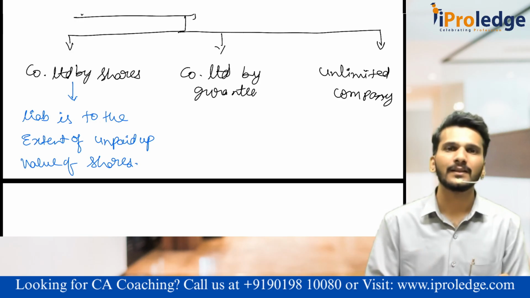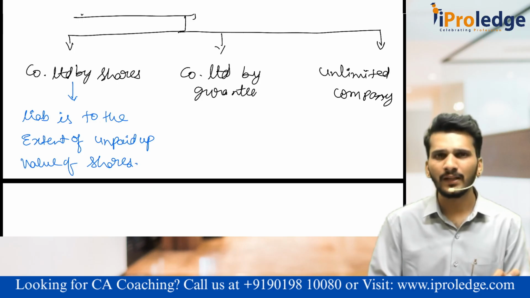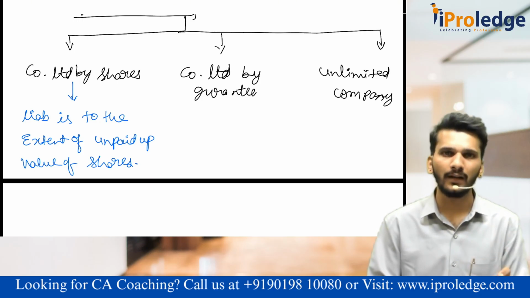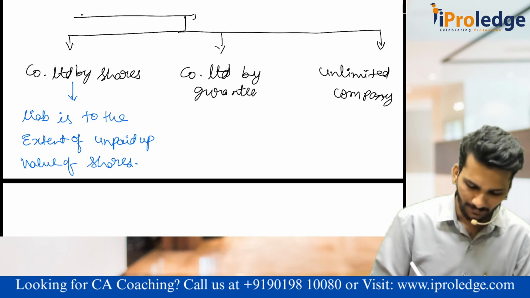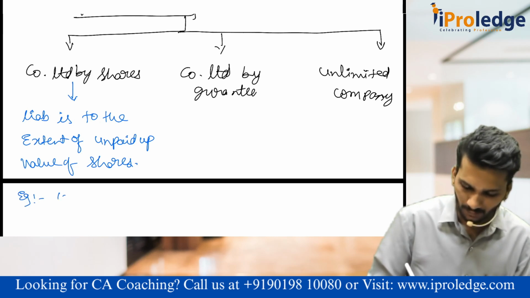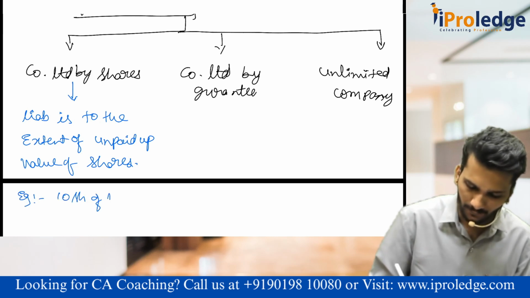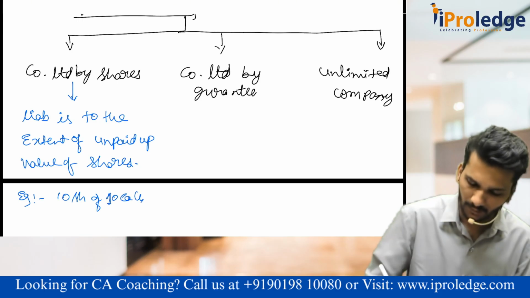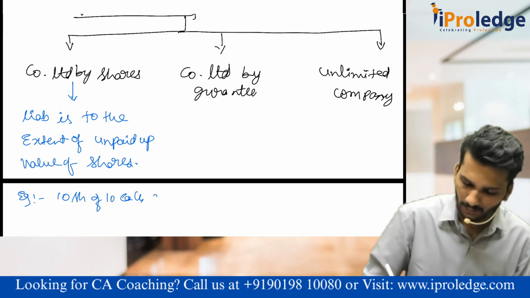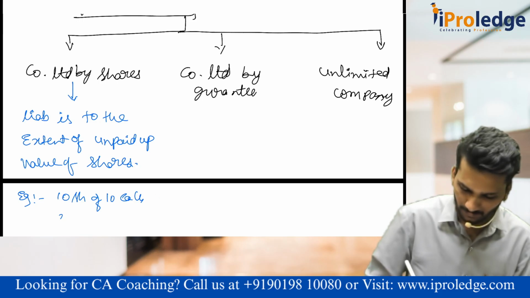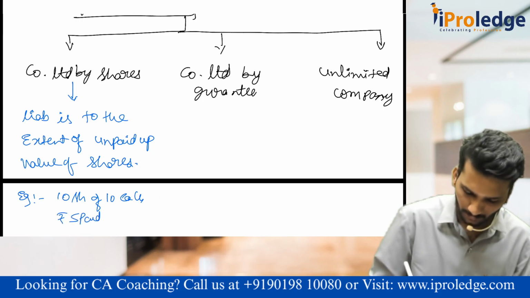Whenever the company has issued shares on which an amount is due, then the total amount is due. For example, 10 shares of 10 rupees each, 5 rupees paid up.